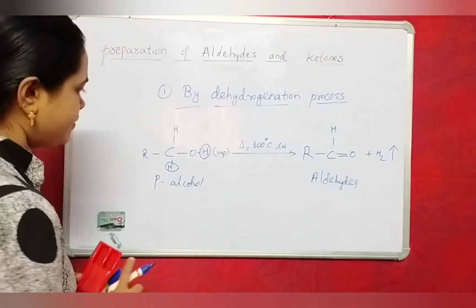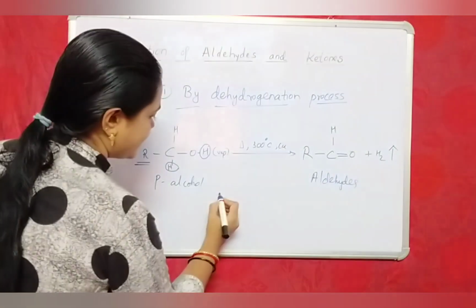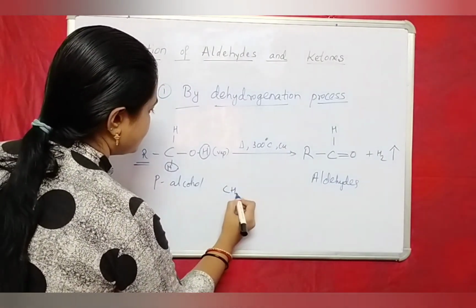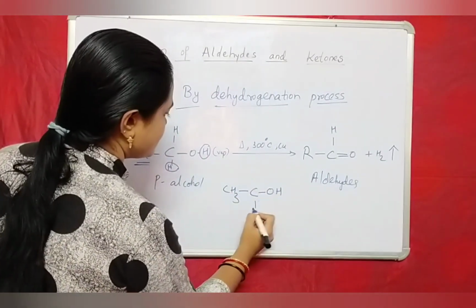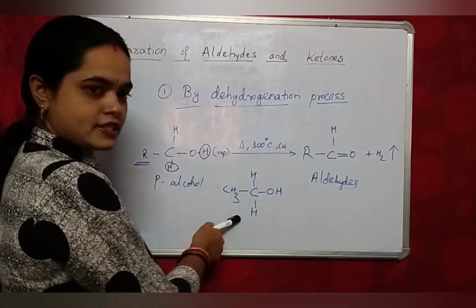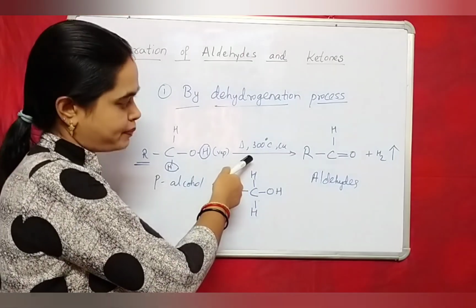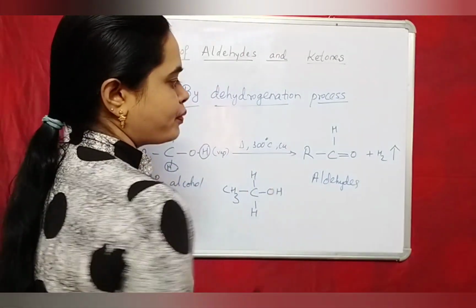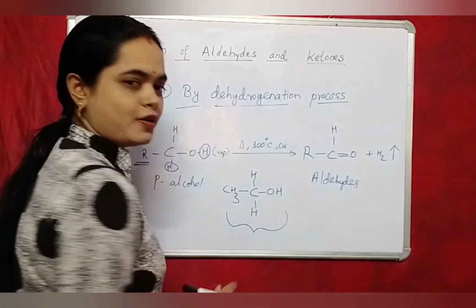In the same way, in case of alkyl, you take an example, CH3CH2OH. You do this compound vaporized over copper at 300 degrees temperature. So the product is aldehyde. You do it on your own.